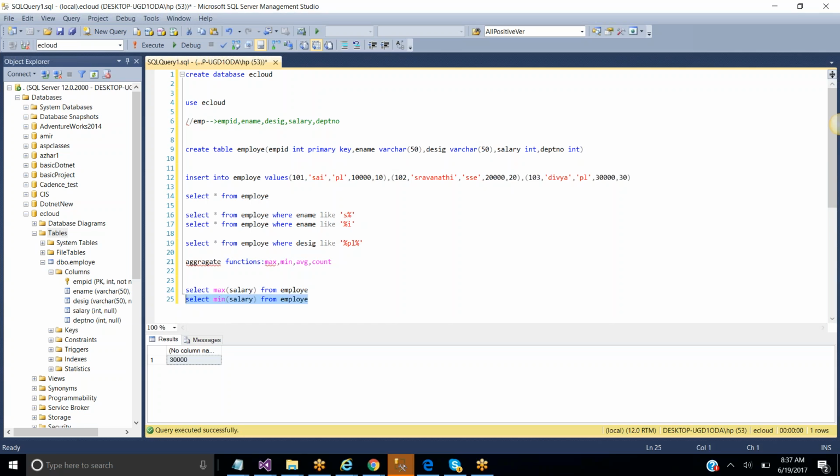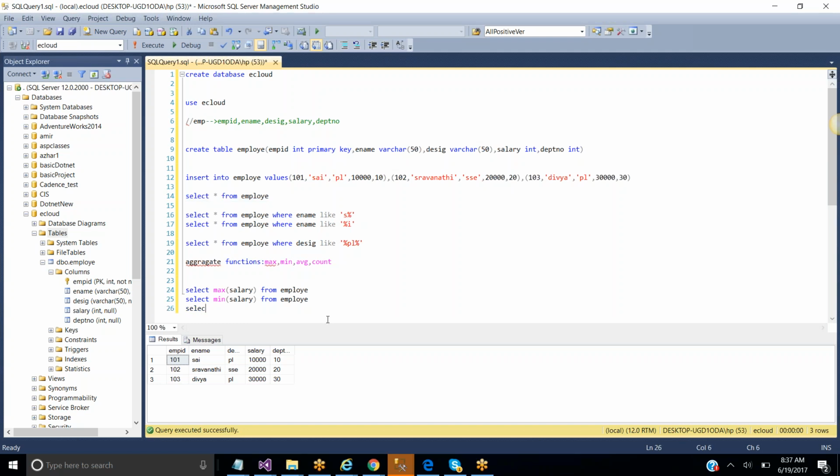Minimum salary. Okay, what is the average salary? Average in the sense 10,000 plus 20,000 plus 30,000, that is 60,000. 60,000 by 3 is what? 20,000. Am I right? See, what I'm telling you people is 3 guys are there, right? Those are having the salary like 10,000, 20,000, 30,000. 10,000 plus 20,000 is 30,000. 30,000 plus 30,000 is 60,000. 60,000 by 3, because 3 people are there. Average you want. So 60,000 by 3 is 20,000.